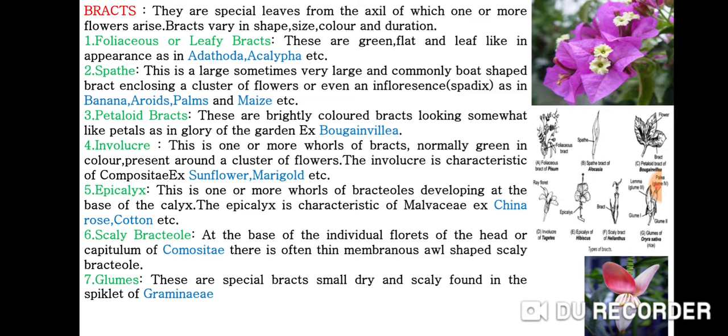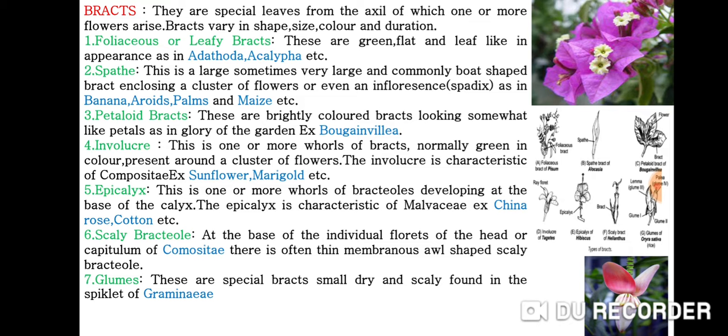Fourth one is involucre. This is one or more whorls of bracts, normally green in color, present around a cluster of flowers. The involucre is characteristic of composite members. Examples are sunflower and marigold, etc. Then fifth one is epicalyx. This is one or more whorls of bracteoles developing at the base of the calyx. The epicalyx is a characteristic feature of the Malvaceae family. The classical examples are China rose and cotton, etc.